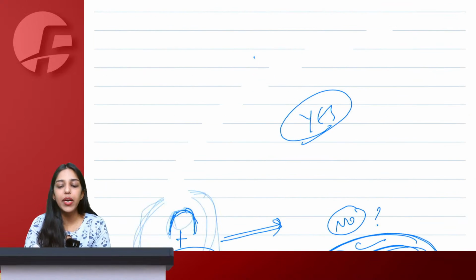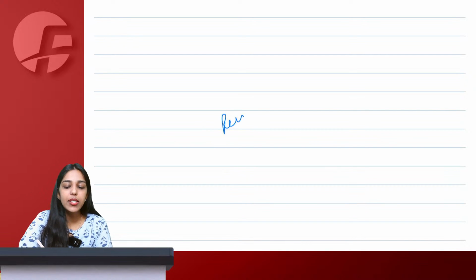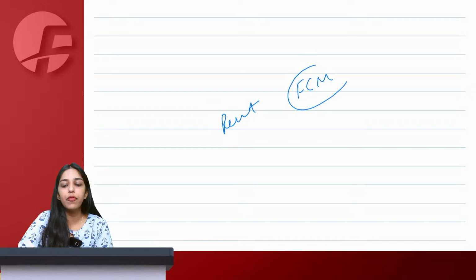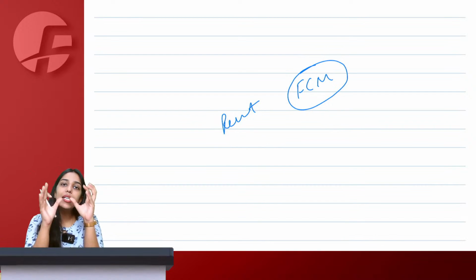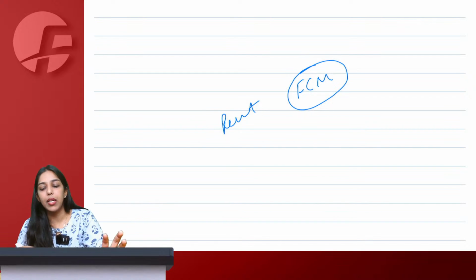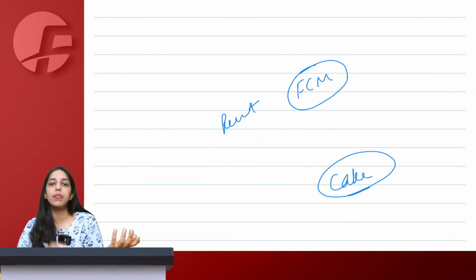Now, being CA final students, this should not be a concern for you, because many times when we go to the charge chapter, I will say renting of immovable property is taxable under forward charge mechanism. Then students will ask, ma'am, what if rent is only 10,000? Then how forward charge? We are not registered. Arre baba, renting is taxable, like selling of cake is taxable. Now it will depend on the supplier whether he is taxable or not. If he is taxable, GST will be levied. If he is not taxable, GST will not be levied.